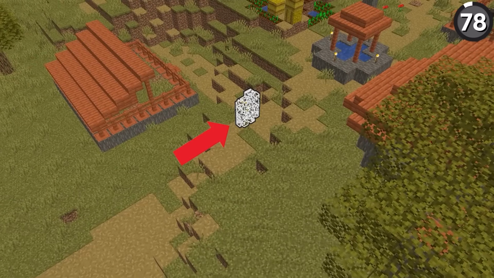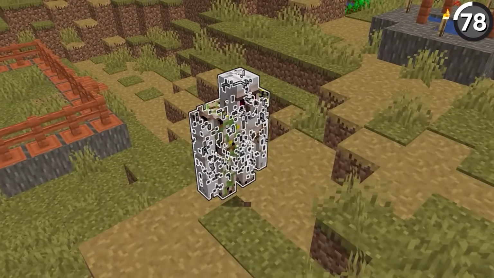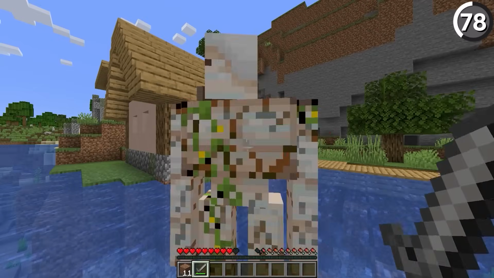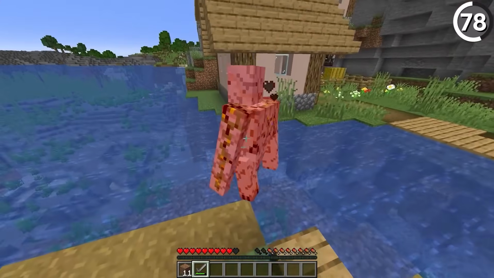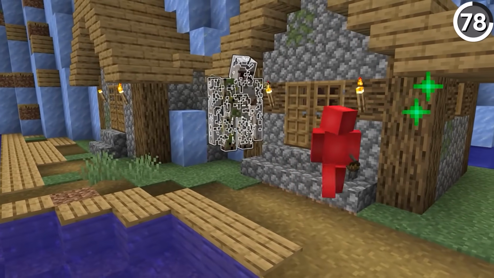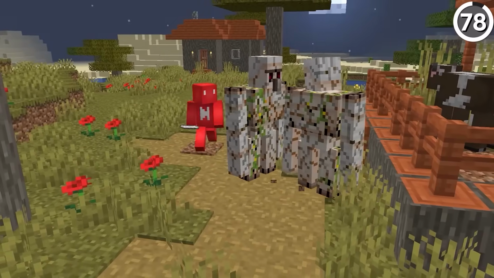From afar, this might look confusing, but up close, you'll notice that this mess of white lines is actually an iron golem. See, when an iron golem cracks as its health goes down, those cracks show up when it's got the glowing effect, giving you even more of a reminder to toss in an iron ingot to heal it up.